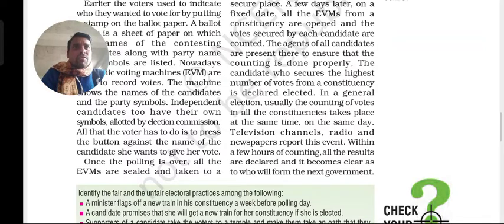Within a few hours of counting, all the results are recorded and declared, and it becomes clear who will form the next government. The candidate who has got more votes than all the other candidates is declared the elected representative, and the party will form a government in a particular state or in the country. So that is what totally happens, my dear children.